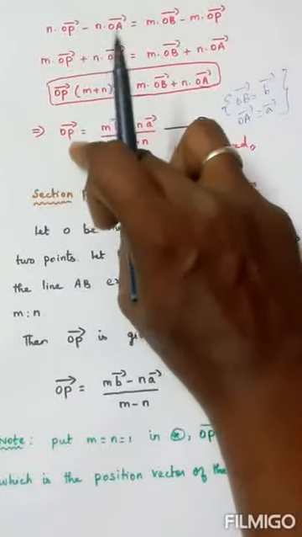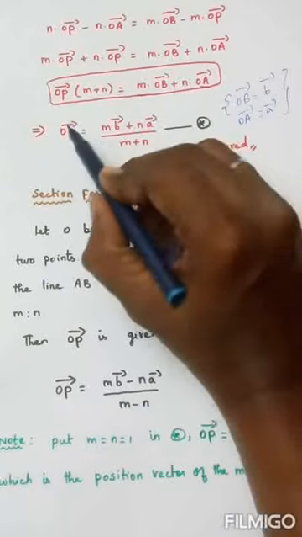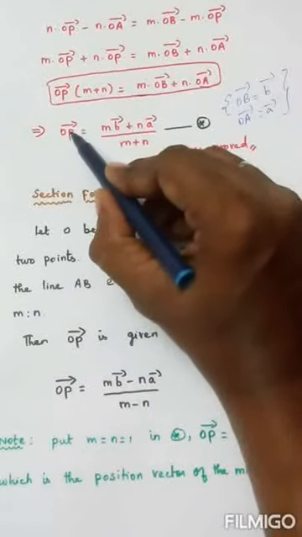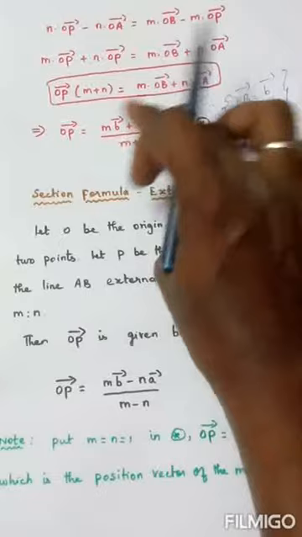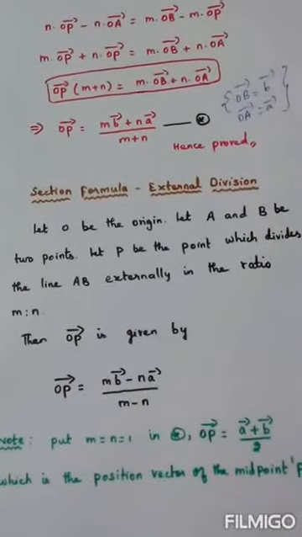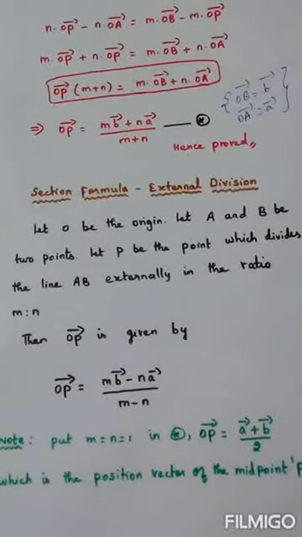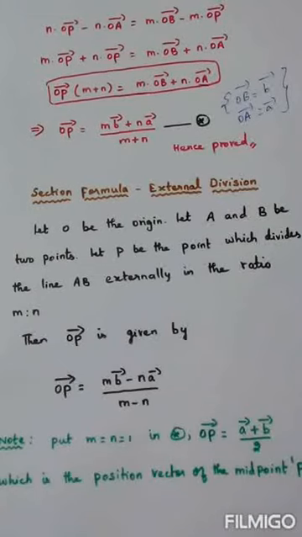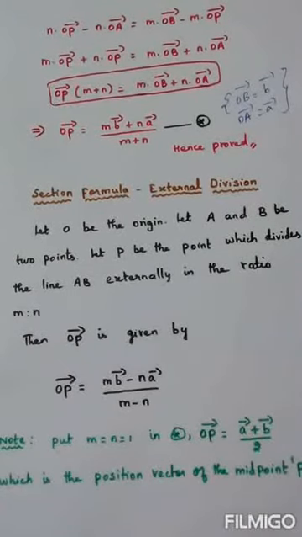OP vector. What is OP vector? Position vector of the point P with respect to O is given by the formula m into B vector plus n into A vector by m plus n. So hence we have proved the section formula for internal division.